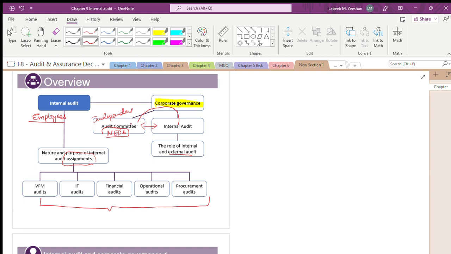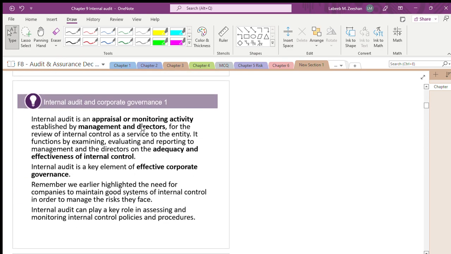They will not talk about what will happen. That is not part of the syllabus anywhere in F8. Now, what it says is that internal audit is the appraisal. That's very, very specific. Now you can understand. I am telling you in the simplest of the simplest words.